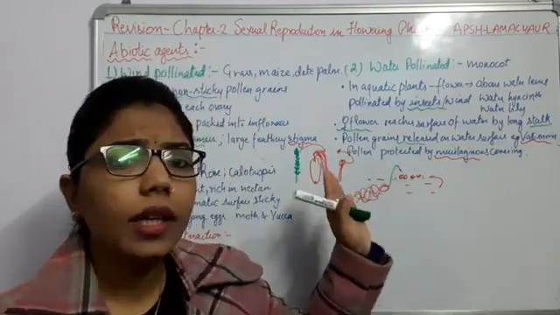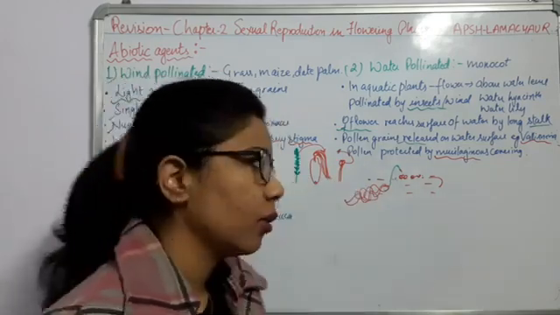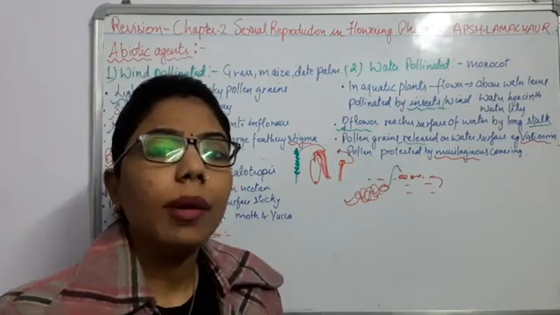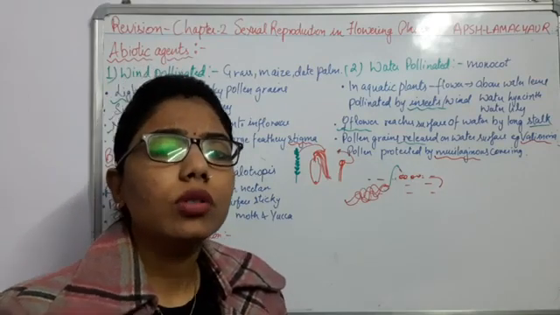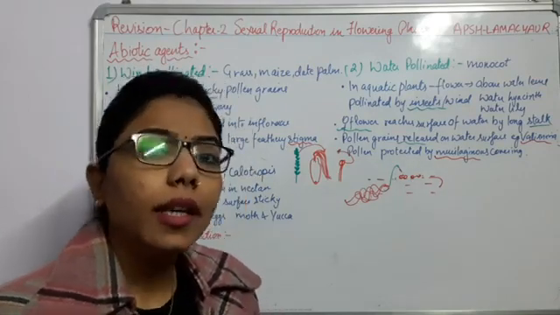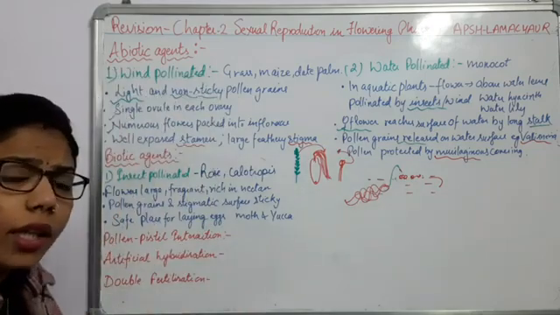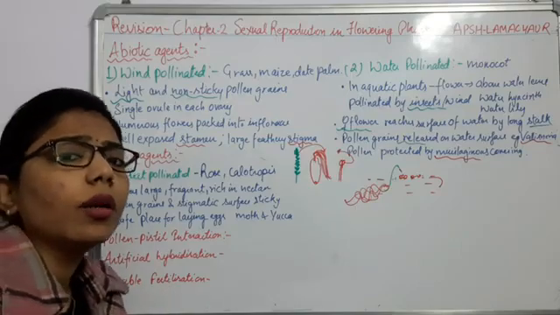So how can we differentiate between these two types of flowers? Now comes the other agent, that is a biotic agent. Biotic agents are simply living agents, and most of the pollinators are insects. So here the pollinators are those who are helping, enhancing the pollination.